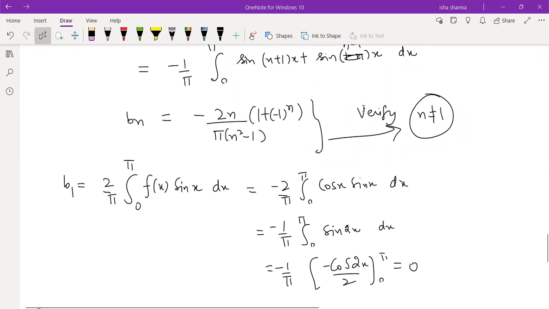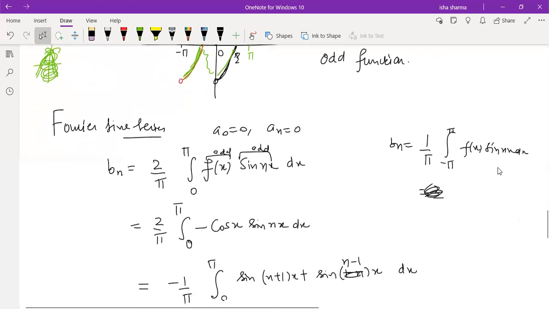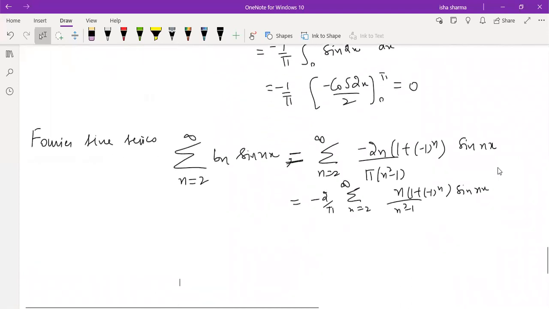Yes, Agrim? Yes, ma'am. Please show the last slide now. This one? No, ma'am. The last one. The end. Yes, ma'am. In the end. Okay, we computed bn and then we computed b1 was 0. So this is the final series. Yes, ma'am. This is n by n square minus 1, bracket 1 plus minus 1 raised to power n, into sine nx.